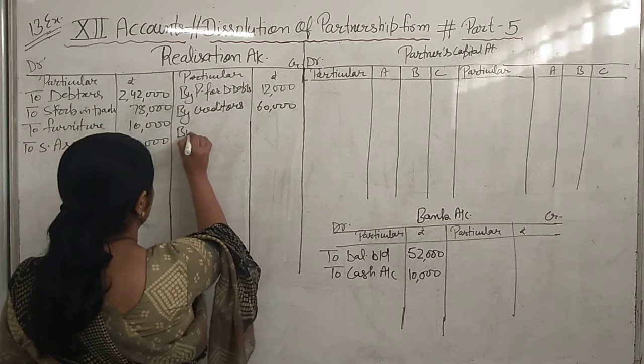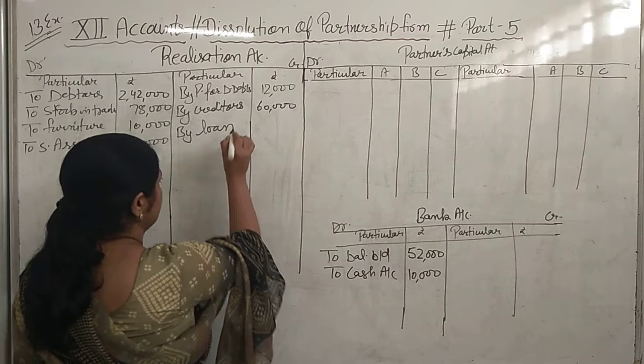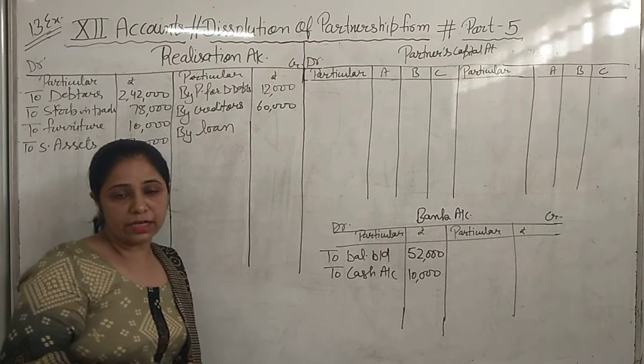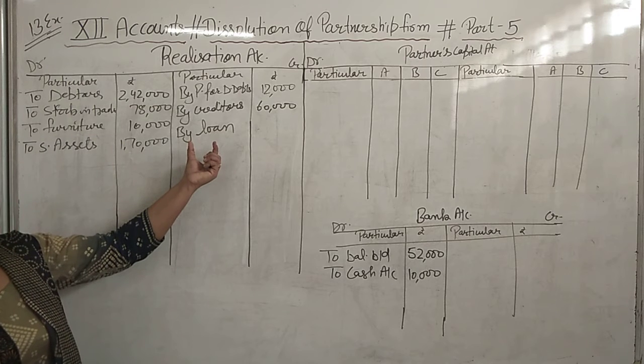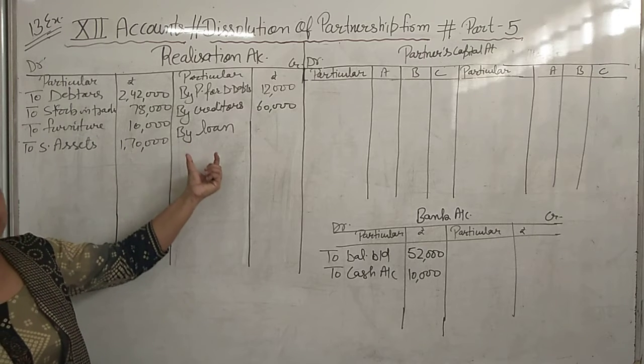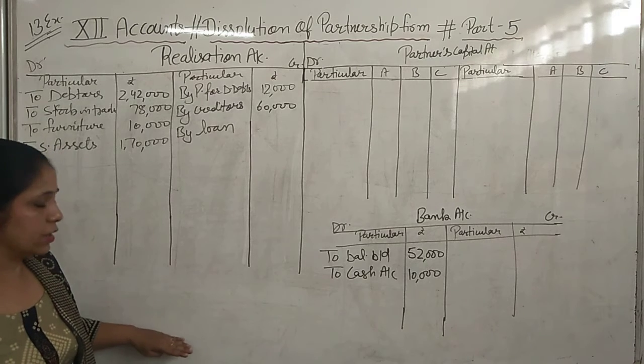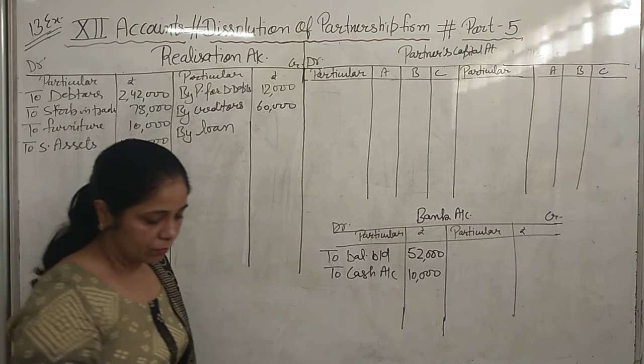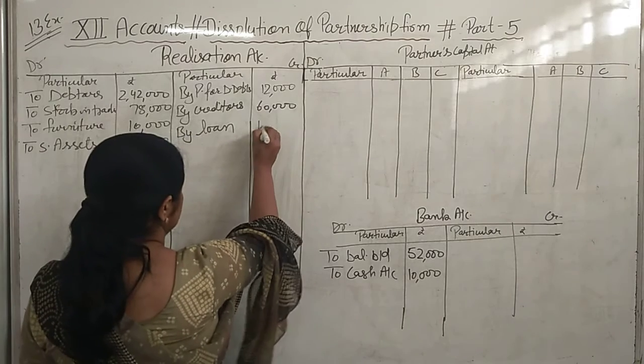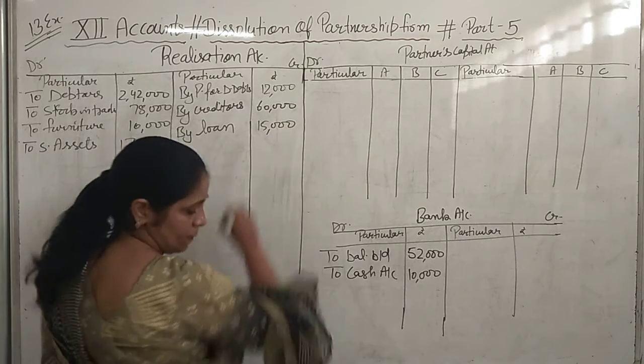Loan: it is not mentioned which loan, partner's loan or any outsider's loan. If nothing is mentioned, then we will treat it as an outsider's loan and transfer it to the realization account. We will not make a separate partner loan account. Fine, loan account, it's 15,000.